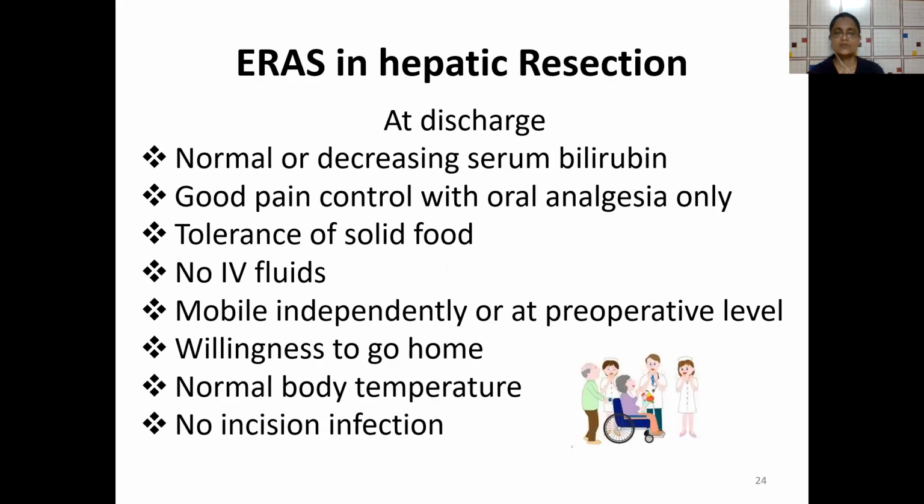At discharge, usually there is normal or decreasing serum bilirubin, good pain control with oral analgesics, tolerance of solid food. These are the criteria which help you decide to discharge the patient. No IV fluid, the patient does not need IV fluids. Patient is mobile independently or is at the preoperative level. Willingness to go home, normal body temperature, and no infection at the site of surgery.